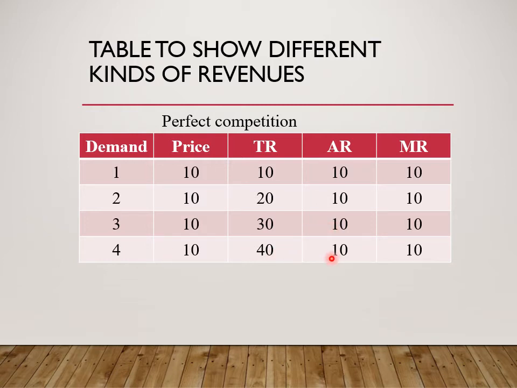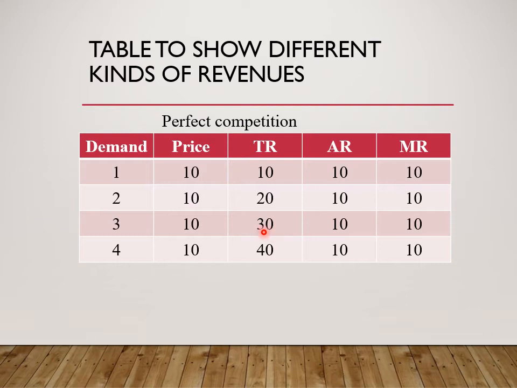Marginal revenue is the additional to total revenue as sales increase by 1 unit. So when sales increase from 1 to 2, total revenue will increase from 10 to 20. The increase is 10. When sales increase from 2 to 3, total revenue will increase from 20 to 30. So marginal revenue is 10.